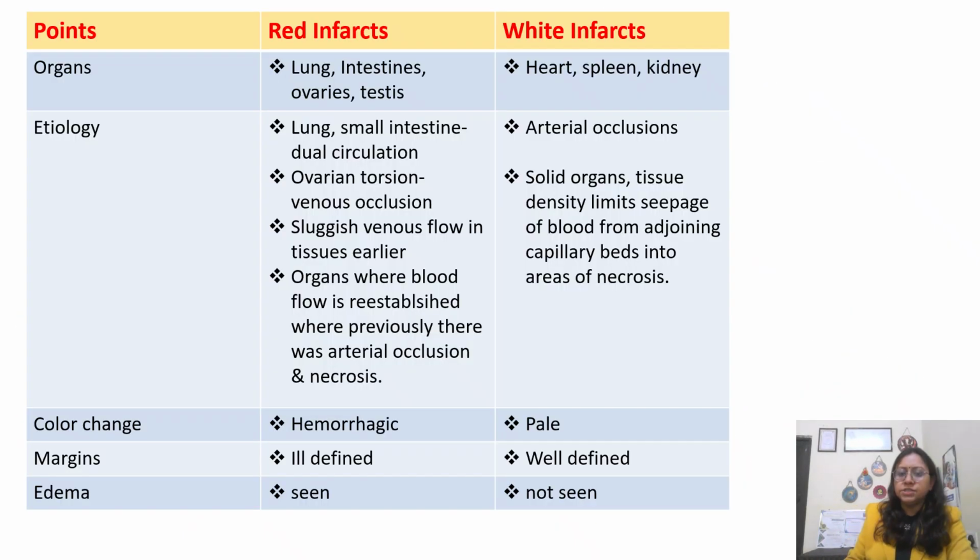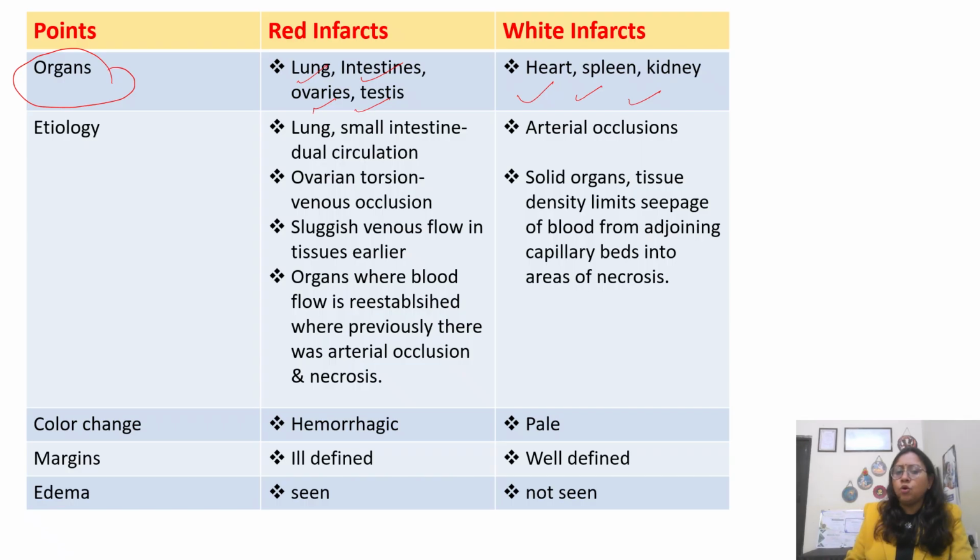So just to summarize whatever we have read. Where will we see the organs? Questions come like this: white infarct is seen in all except, or you can be asked white infarct is seen in. So organs are the most important thing you have to remember. Like lung, intestines, ovaries, testis, which I have shown you with diagrams. The color is hemorrhagic. White infarct is in your heart, spleen, kidney, solid organs.